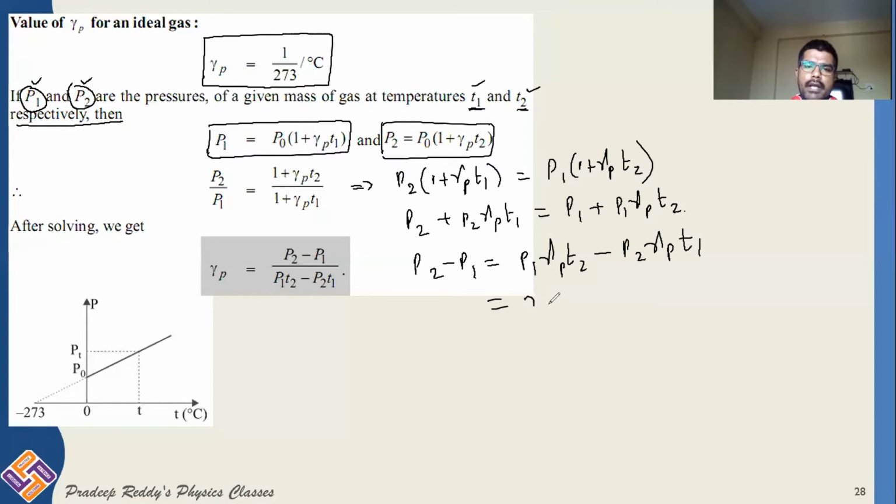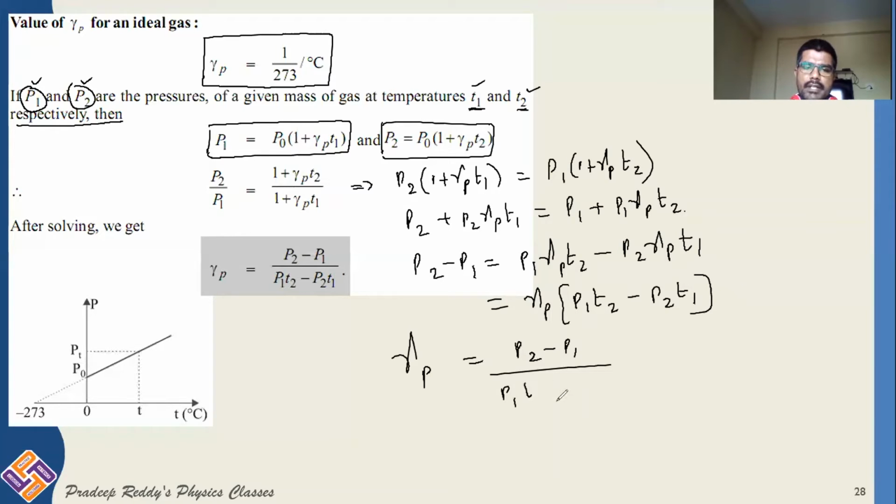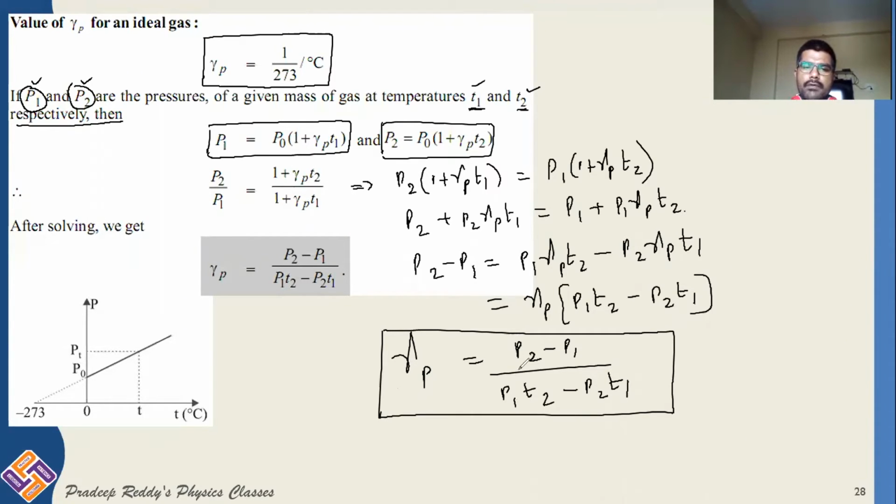Now you can take gamma P common from this. If I take gamma P common, it is P1 T2 minus P2 T1. From this you can write gamma P is equal to P2 minus P1 divided by P1 T2 minus P2 T1. This is how you can find out gamma P, which is P2 minus P1 divided by P1 T2 minus P2 T1. Similarly, you can write down gamma V is equal to V2 minus V1 divided by V1 T2 minus V2 T1,